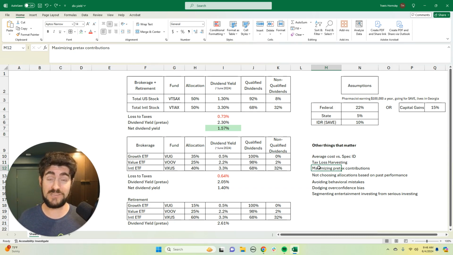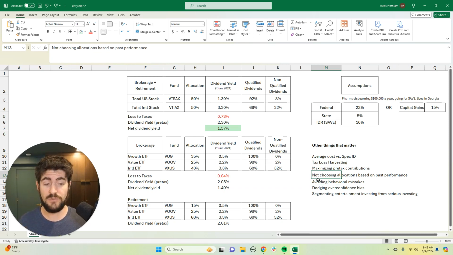A lot of people don't maximize pre-tax retirement account contributions. So if you're thinking about, how do I maximize my pre-tax buckets? Sometimes people have SIMPLE IRAs when they need 401(k)s. Sometimes people need to set up solo 401(k)s, but they are instead doing traditional IRAs. There's all kinds of ways that student loan borrowers are not maximizing their pre-tax accounts and avoiding this huge tax hit that they get hit with from IDR and other taxes.